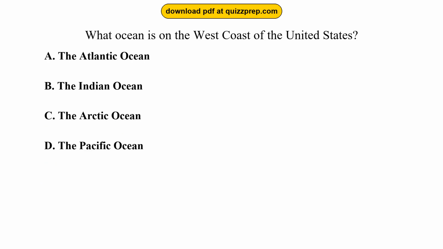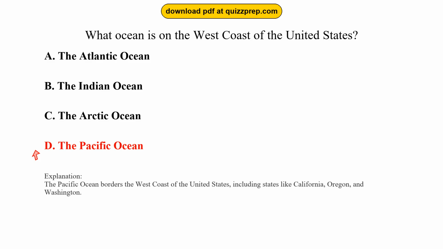Question 68. What ocean is on the west coast of the United States? Option A, the Atlantic Ocean. Option B, the Indian Ocean. Option C, the Arctic Ocean. Option D, the Pacific Ocean. The correct answer is option D, the Pacific Ocean. The Pacific Ocean borders the west coast of the United States, including states like California, Oregon, and Washington.